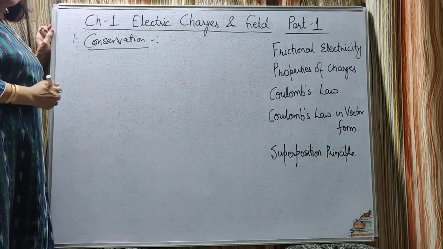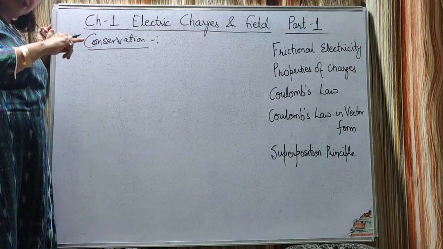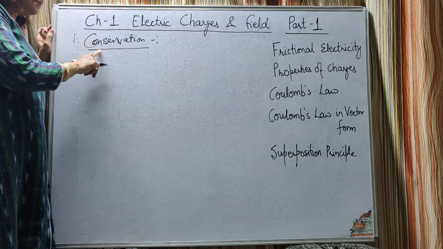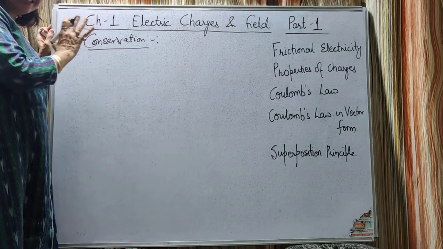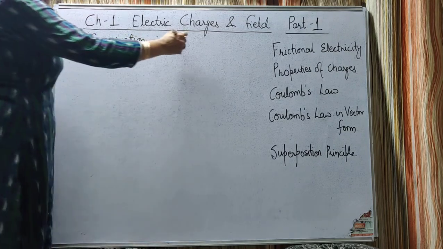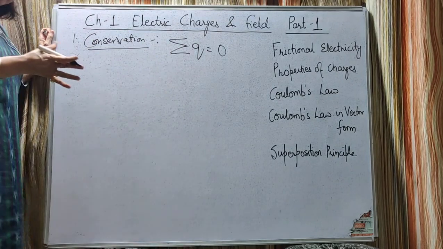That is, the charge can neither be created nor destroyed, only it can be transferred from one body to the other. Such a property we call conservation of charge. That is, the charge is conserved in an isolated system. Or you may say that the summation of Q is equal to 0 in an isolated system.